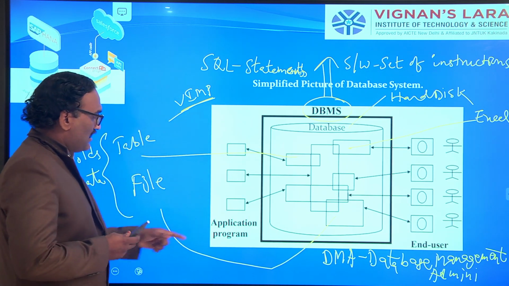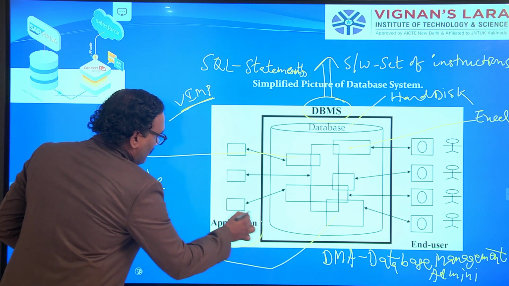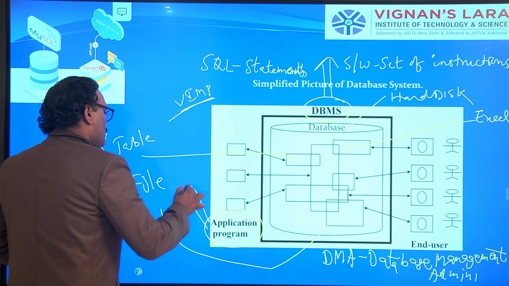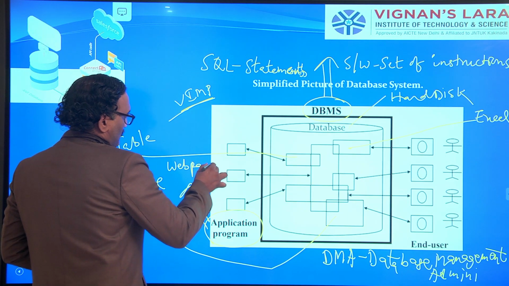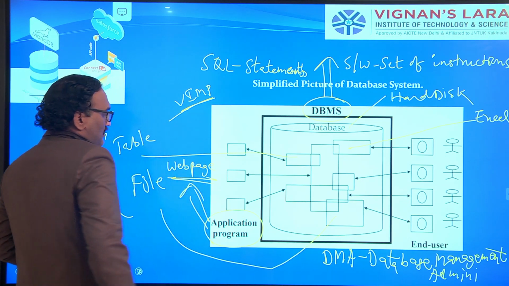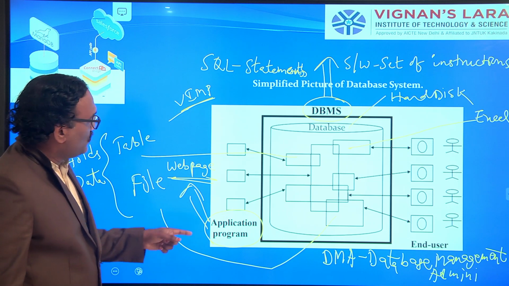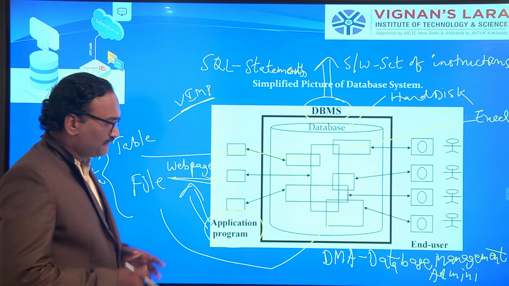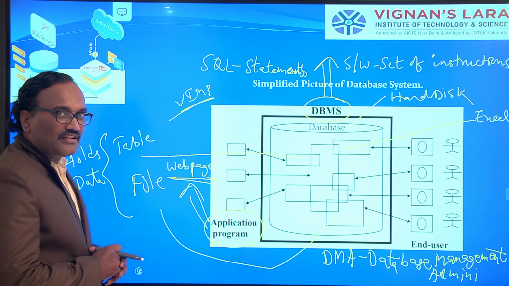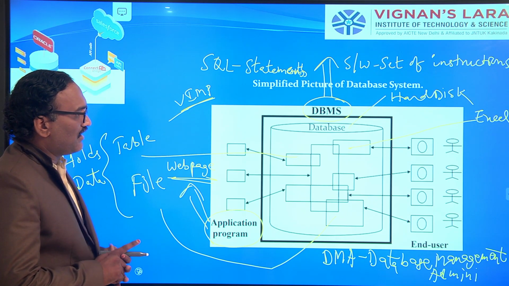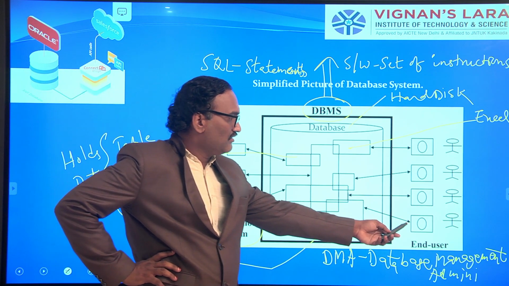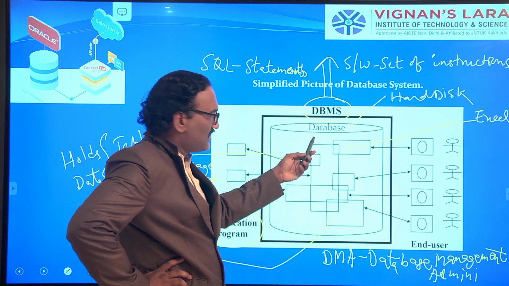That is nothing but an application program. We can also call this a web page. As simple as that. I am repeating this again: the user is interacting with the database.